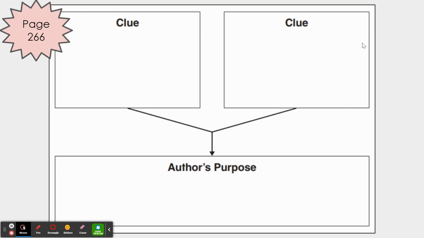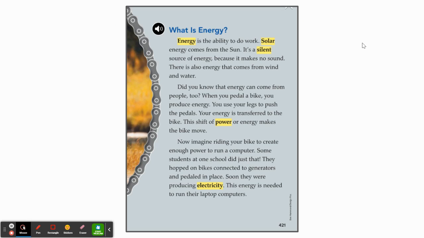This is what page 266 looks like in your turn practice book. Together, we will identify 2 clues from the story, and then you will come up with the author's purpose. Why did the author write this story? Let's start on page 1.